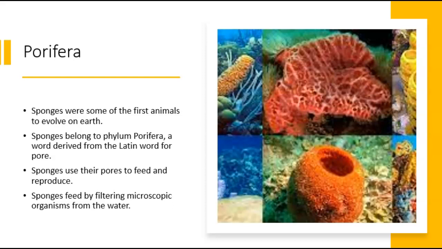And Porifera is from the Latin word for pores. And they feed by filtering microscopic organisms from the water through their pores. And they also reproduce through those pores as well. Okay. They're sponges.